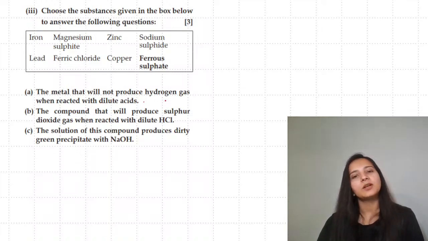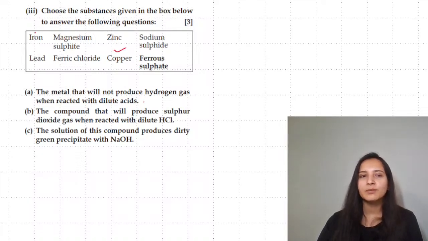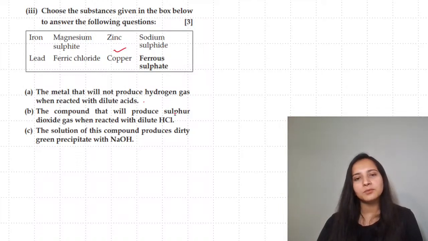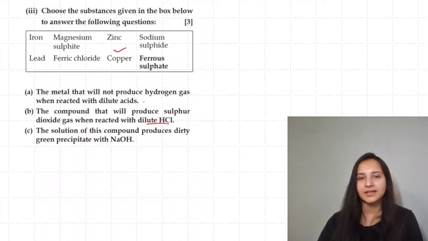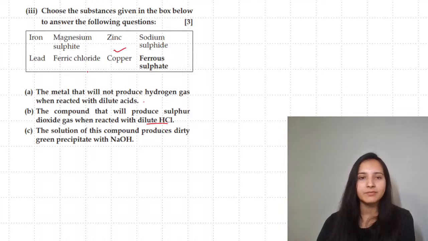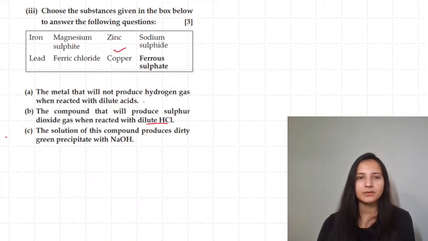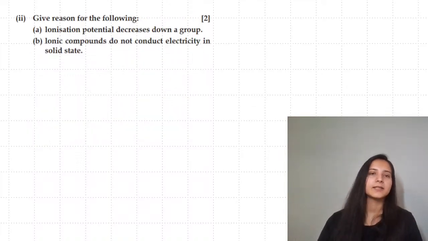So the metal which will not produce hydrogen gas when reacted with dilute acid will be copper, because speaking about iron, lead and zinc, they are above hydrogen. They can do so. The compound that will produce sulfur dioxide gas when reacted with HCl will be a sulfite or bisulfite. So here you have sodium sulfite, or you're having magnesium sulfite. So you can choose magnesium sulfite or sodium sulfite over here. Next is the solution of the compound that produces a dirty green precipitate. This we are discussing next day when we are speaking about analytical chemistry.